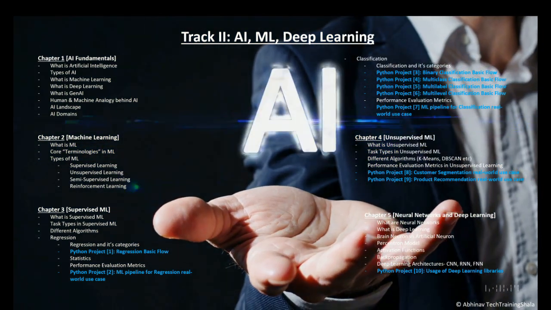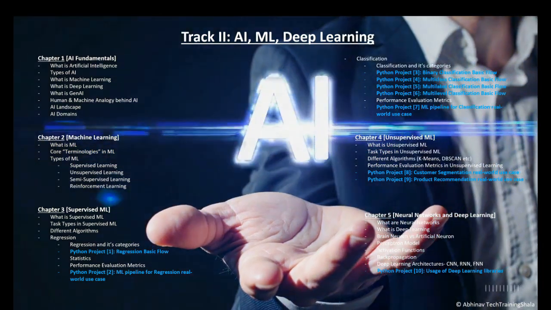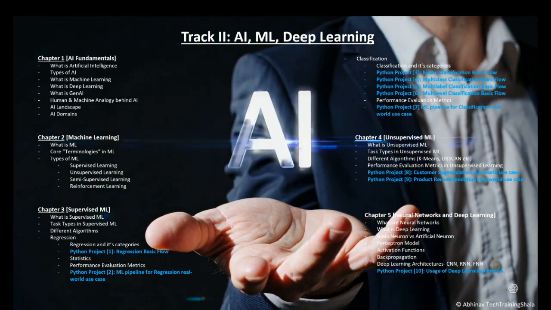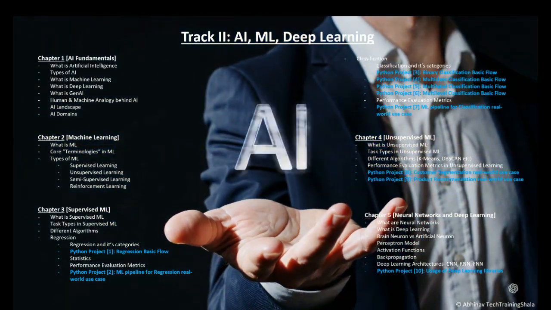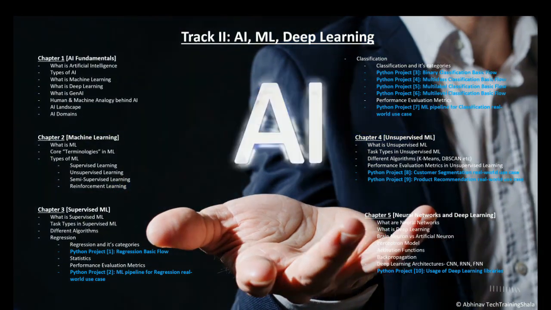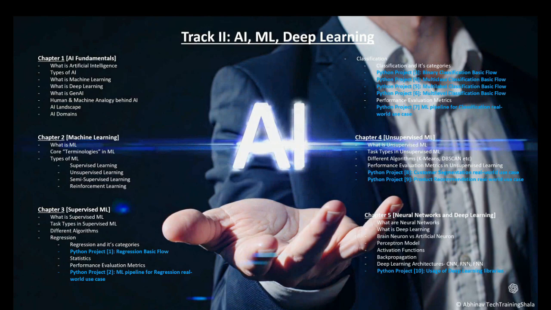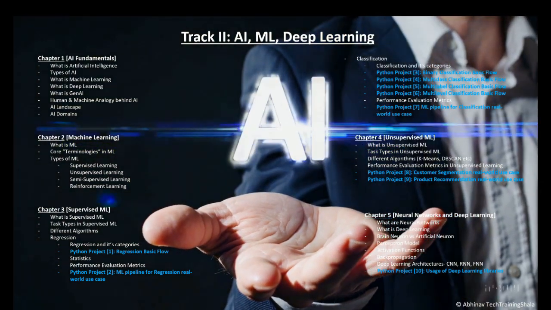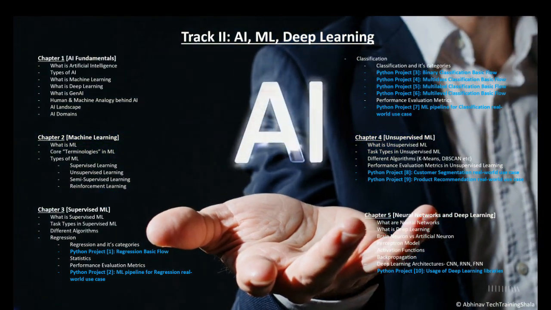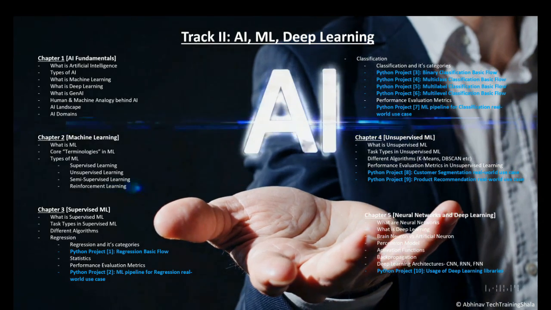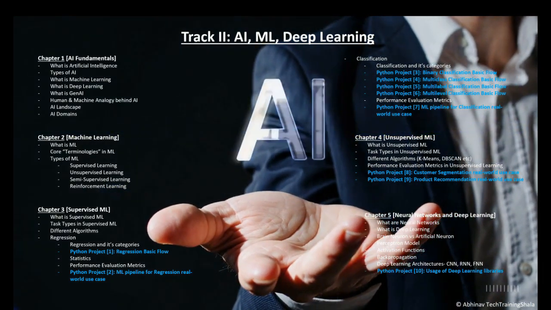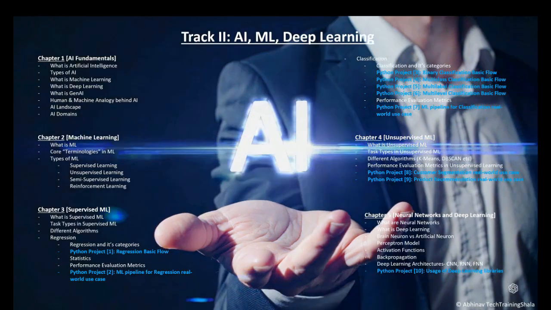Chapter 3 is about supervised machine learning, where we will see what supervised machine learning is, what the different task types in supervised ML are, and then different algorithms. Supervised learning is basically divided into 2 parts: regression and classification. Under regression, we will be seeing what regression is and what its categories are, and then we will be doing 2 Python projects under the regression section and 5 Python projects under the classification section.